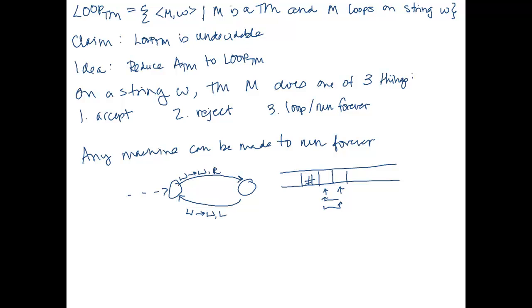Our idea is that we want to combine 2 and 3. We want to collapse these outcomes.